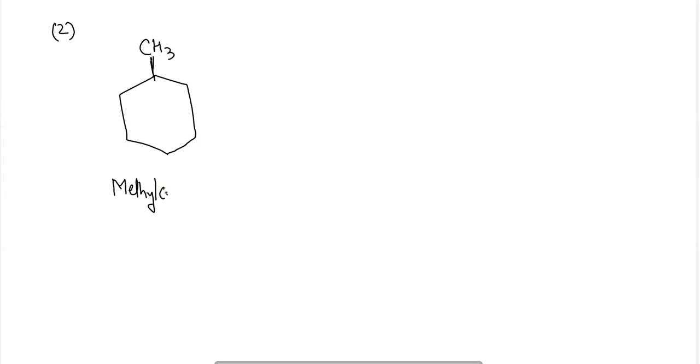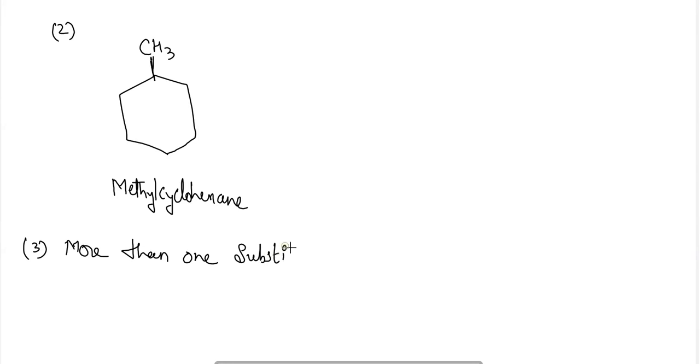So here the name will be methylcyclohexane, because the longest chain here is this cyclic chain, and this methyl group will be considered as the substituent group here. So the name will be methylcyclohexane. Now, if more than one substituent group is there, then we have to number the compound here.